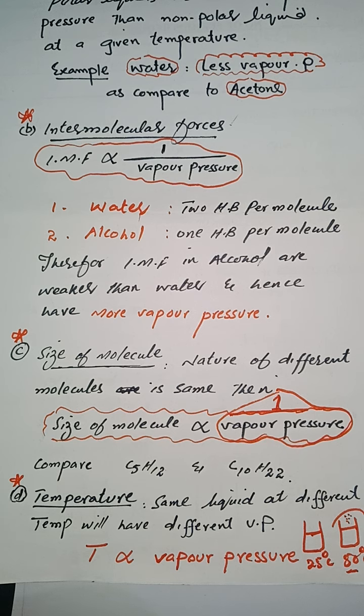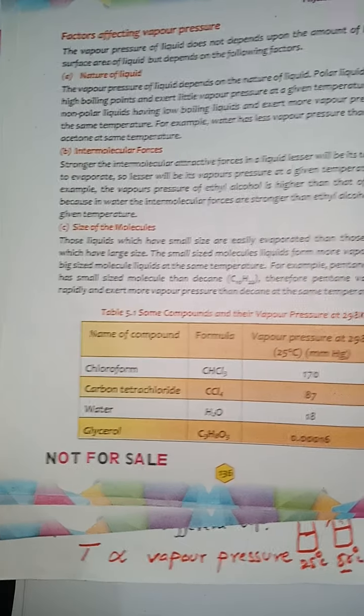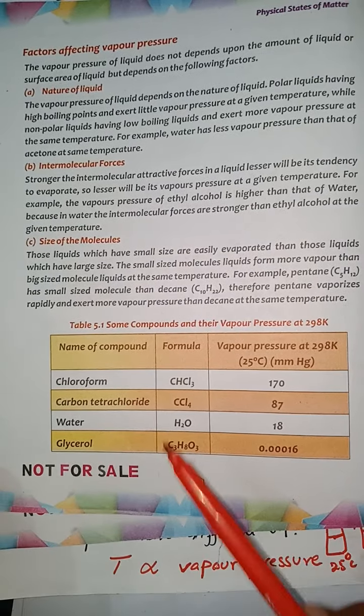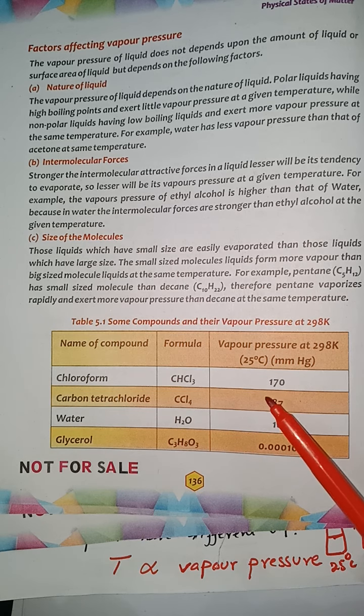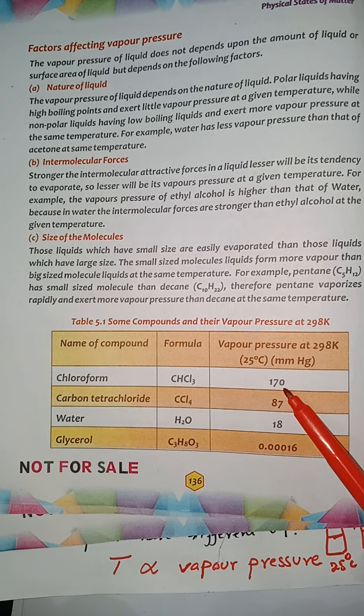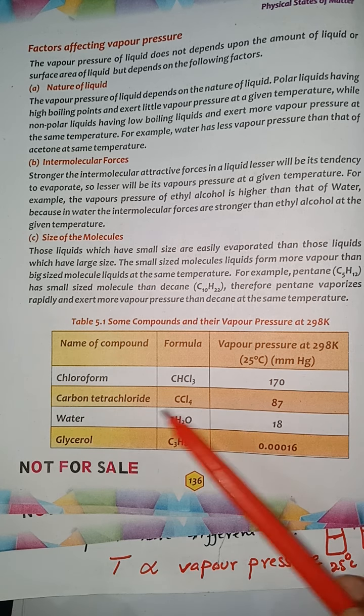There are many liquids whose vapor pressure is given in mmHg. Let's take some different liquids. Chloroform, which is a polar molecule, has a vapor pressure of 170 at 25 degrees centigrade.